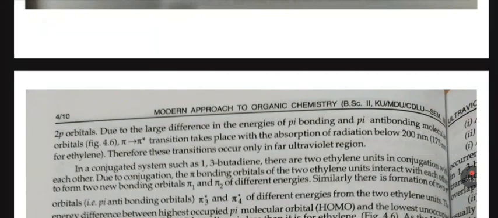Due to the large difference in energy of pi bonding and pi antibonding molecular orbitals, the pi to pi star transition takes place with absorption of radiation below 200 nanometer. Therefore, this transition occurs only in the far ultraviolet region.